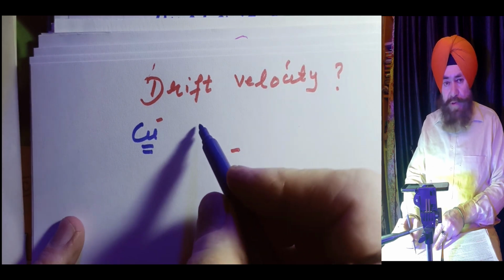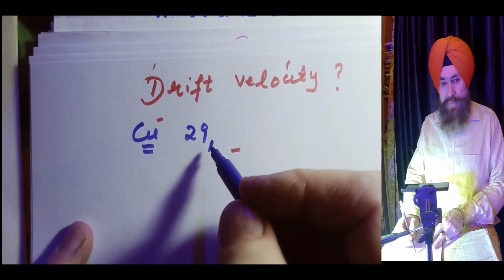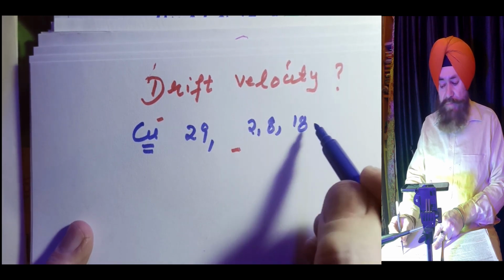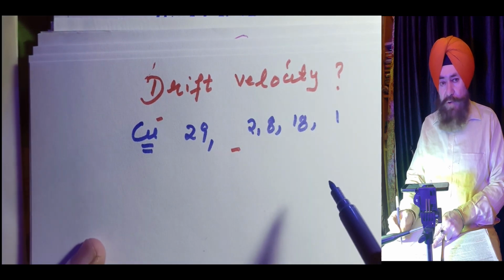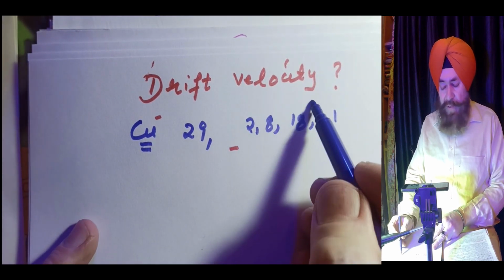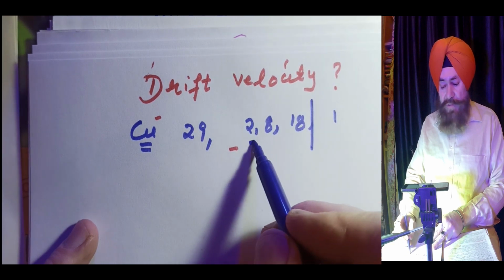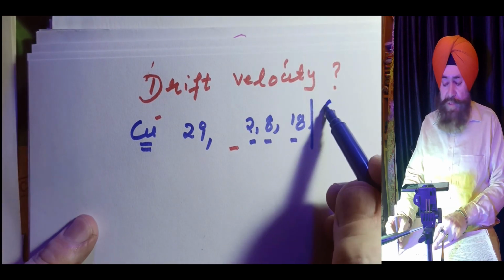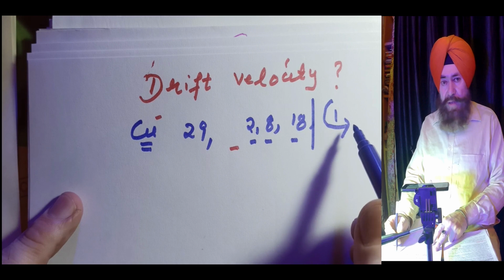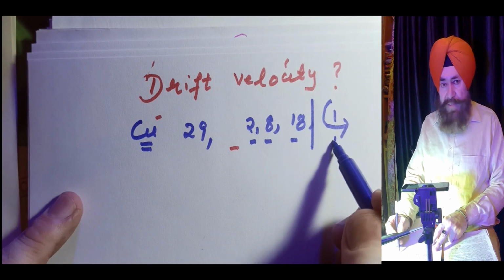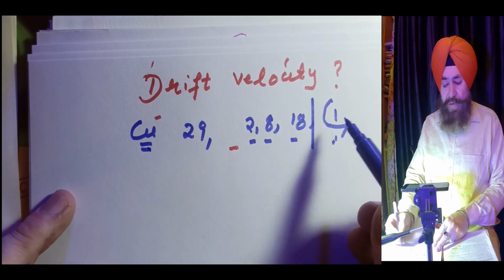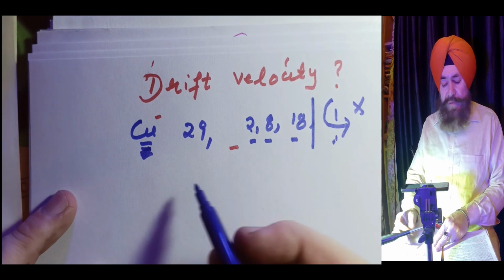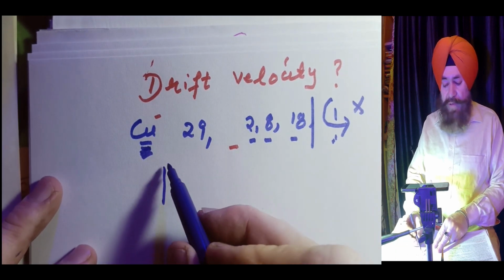What's the atomic number of copper? 29. What's the electronic configuration? 2, 8, 18 and 1. And what's the tendency of every atom? Like electrons 2, 8 or 18, like noble gases. So this is an extra electron, and it is instability for the copper. So to be stable, copper loses this electron. Now what happened? This is a conductor.